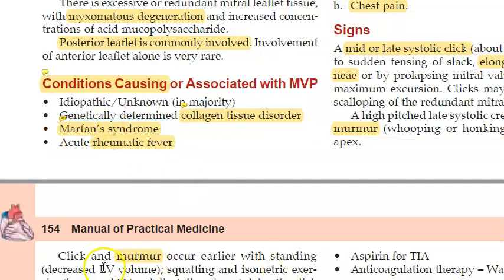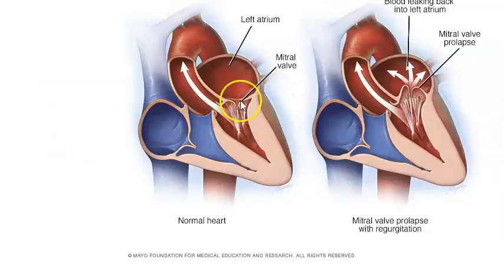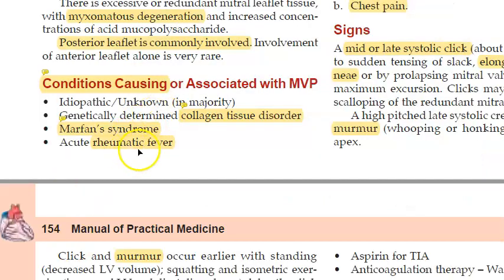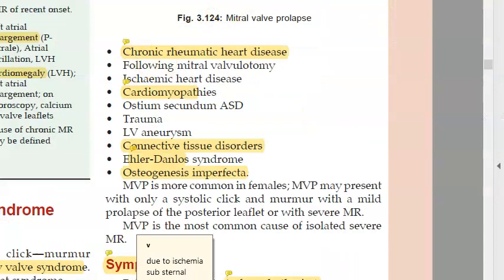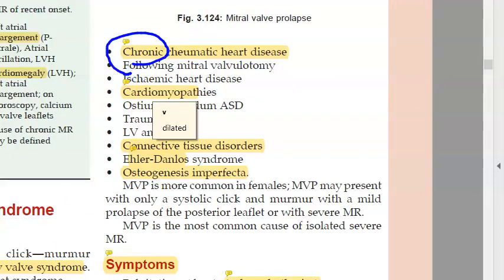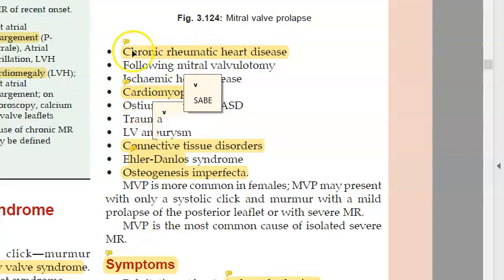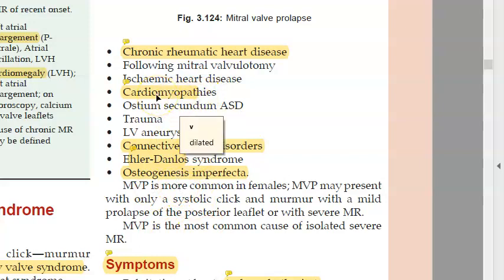Okay. What else? You know, guys, in rheumatic fever, what is affected most? Your mitral valve, isn't it? So that is why they are telling about mitral valve prolapse here, rheumatic fever. They're talking about acute and chronic, in both. They have blamed the rheumatic fever, both the types. And then cardiomyopathies or enlarged heart. So what is happening? A dilated heart. So the mitral valve is prolapsing.